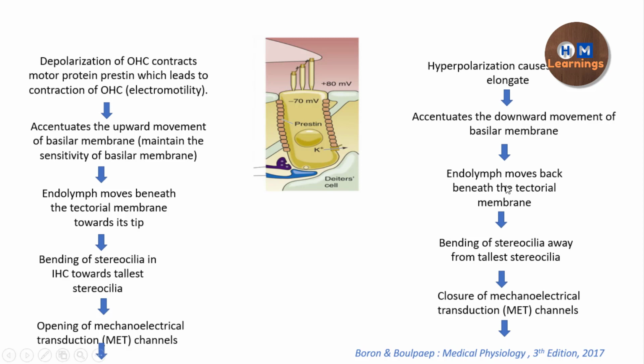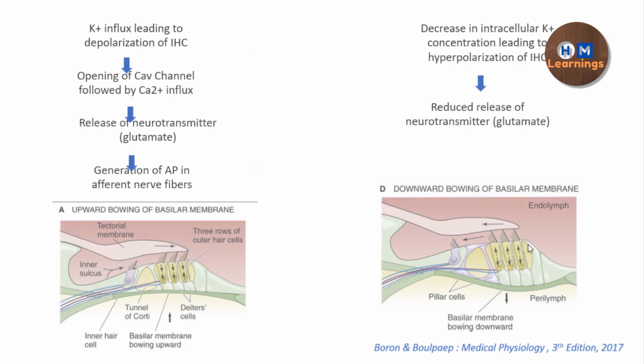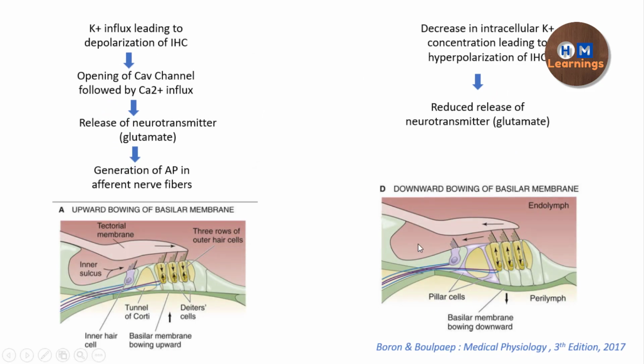Then the endolymph is going to move back, opposite to the direction of the tip of the tectorial membrane, and this is going to cause a bending of the inner hair cell stereocilia away from the tallest stereocilia, which is going to cause a decrease in the intracellular potassium concentration, leading to hyperpolarization of the inner hair cell, and a reduced release of the neurotransmitter.